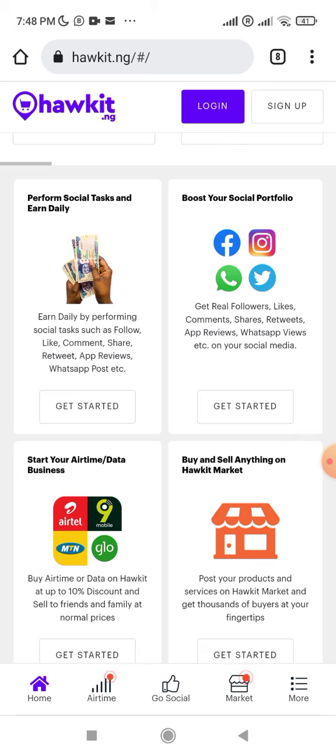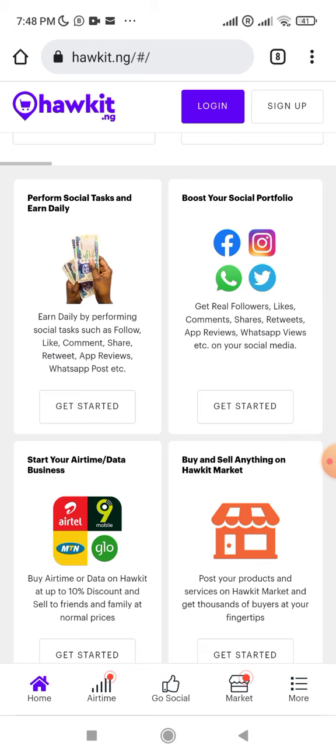So Hawkit is like an interface, a go-between, like an intermediary between the employer that is giving out the small jobs, the micro jobs, and you, who may happen to be the employee, the freelancer performing the micro job. And you can also be an employer too, if you want people to do something for you.